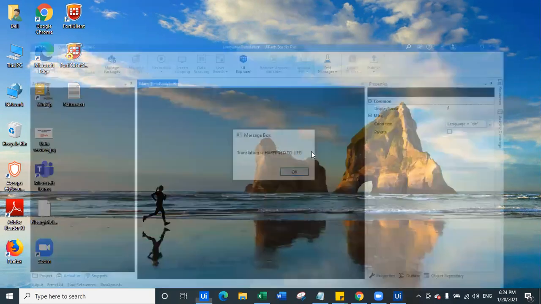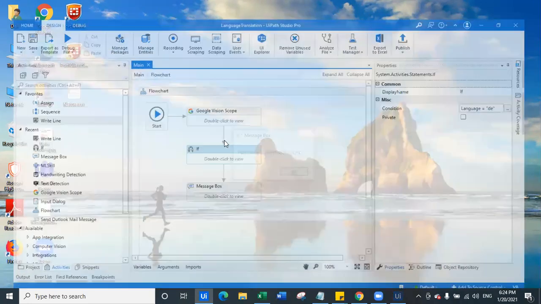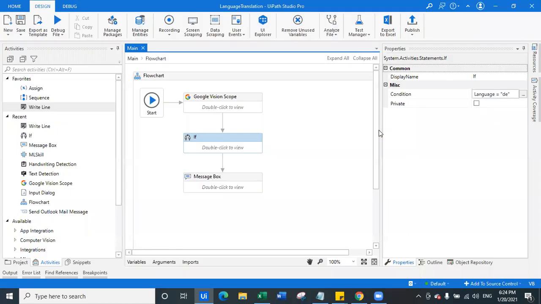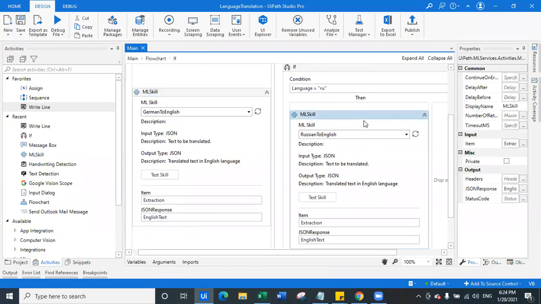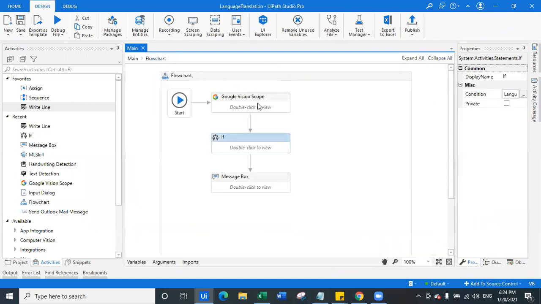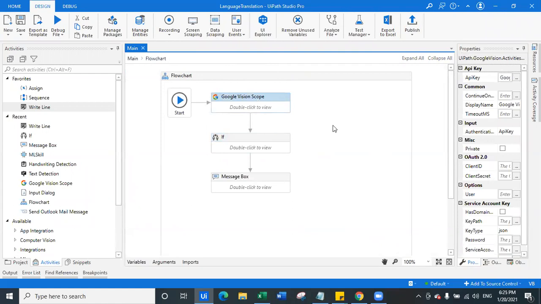As you can see here, the translation that we are getting is from using the language translation model. And the language detection we are doing using Google Vision Scope. So we are mixing very high level or high power applications within UiPath, and that too without coding.